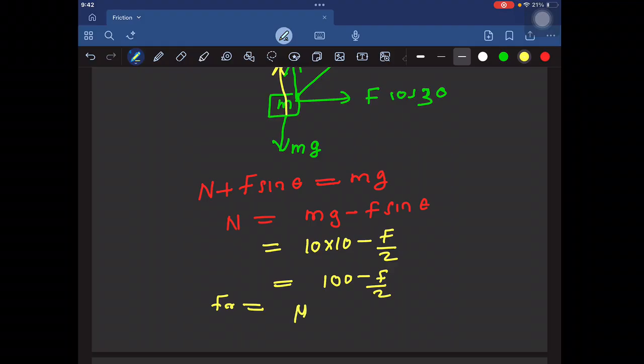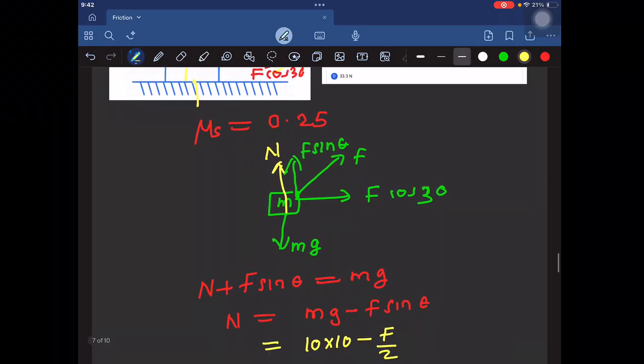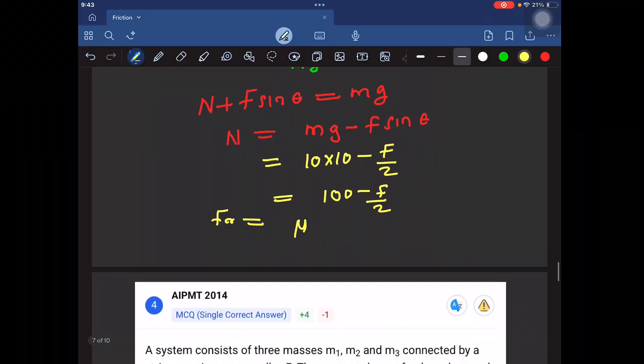Now imagine if this M1 is moving downward with an acceleration A, M2 and M3 also move with the same acceleration in this direction because they all are connected by the same string. Okay. So now we want to calculate this acceleration. I told you how to calculate the acceleration. We calculate the net force, and the net force will be equal to the mass of all moving bodies into acceleration.